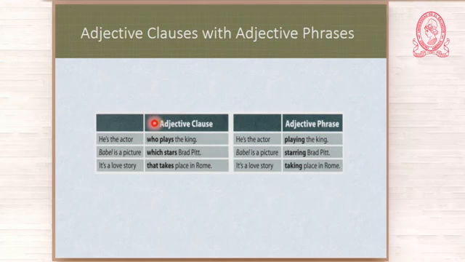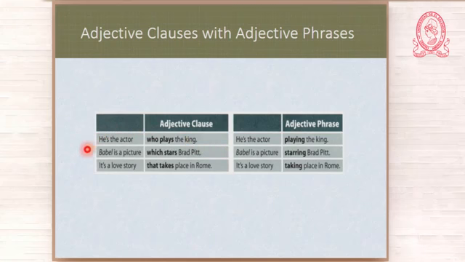I cannot omit the relative pronoun and the verb. So what do I do? I omit the pronoun, I keep the verb, but in the ing form. And now listen to this. He is the actor playing the king. Yes, that is good grammar. That is correct. Look at the other sentence. Babel is a picture which stars Brad Pitt. And look at the transformation. Babel is a picture starring Brad Pitt.